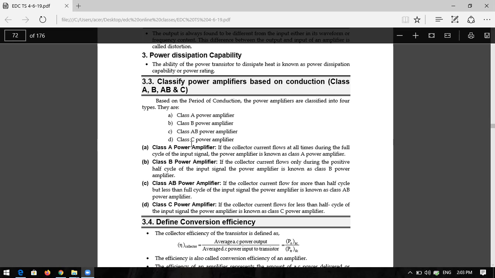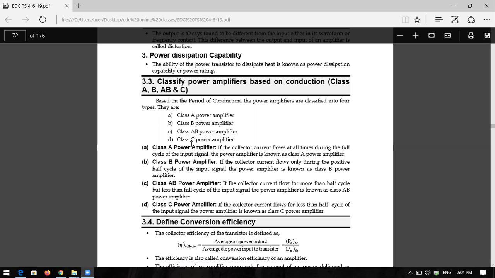What is the class C amplifier? You can imagine. The collector current flows less than half cycle. That means less than 180 degrees. If it is flowing less than 180 degrees, then it is called the class C power amplifier. Either it is the positive half cycle or negative half cycle, but it is conducting less than half cycle.